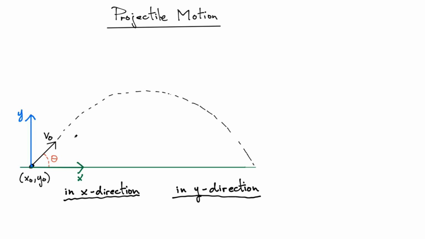So the first thing we're going to do is break the initial velocity down into two components. Let me redraw this initial velocity that's at some angle. The magnitude of the vector is v0, and our angle was theta, defined with respect to the horizontal. So I want to break that down into two components. Again, my coordinate system is defined by this x-axis and the y-axis. So I want an initial velocity in the x direction and also some initial velocity in the y direction.